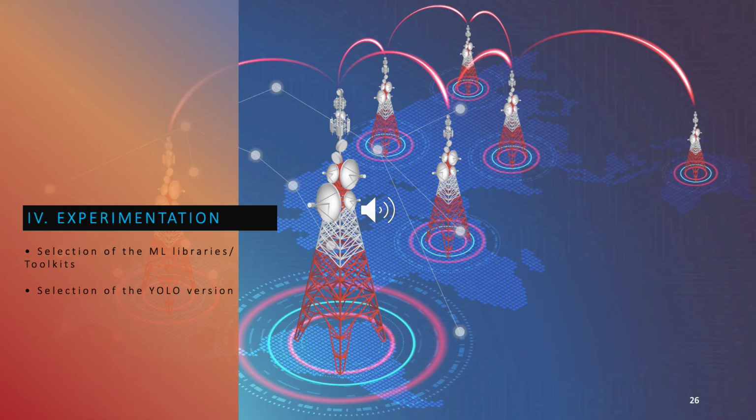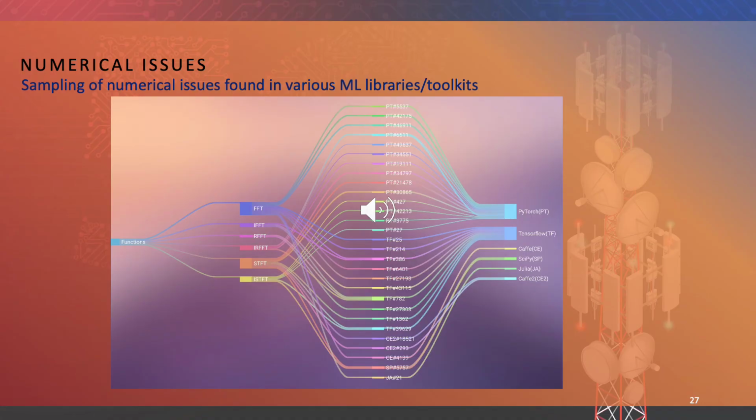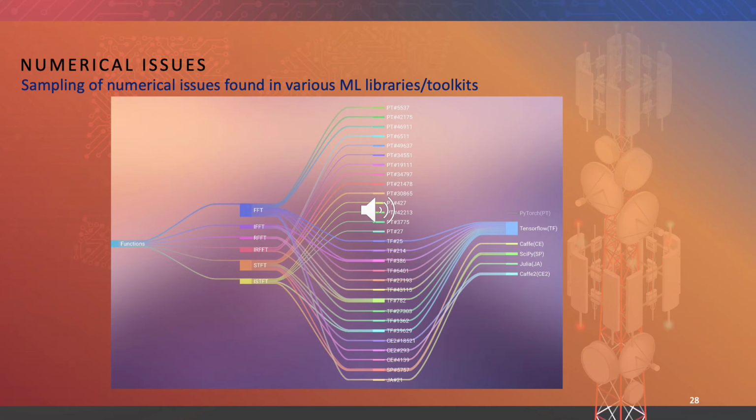For Section 4, Experimentation, we progress to the selection of the machine learning libraries toolkits, as well as the selection of the underpinnings for our convolutional neural network, such as a specific version of You Only Look Once, YOLO, which was best suited for our approach. We explored the various machine learning libraries toolkits with a focus on the core functions for 5G, BFG, and 6G. We settled upon PyTorch, which encompassed about half of the involved functions, as can be seen in slide 27.